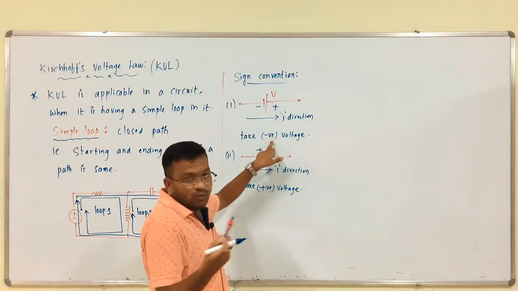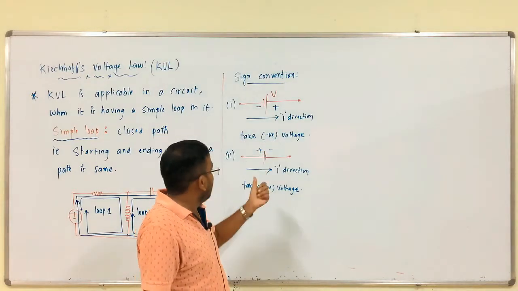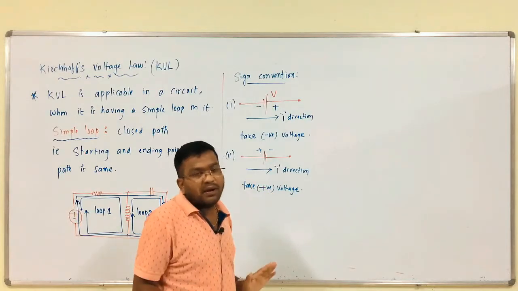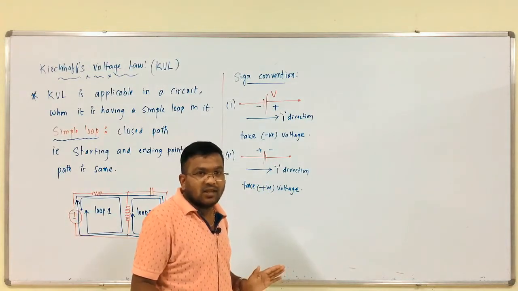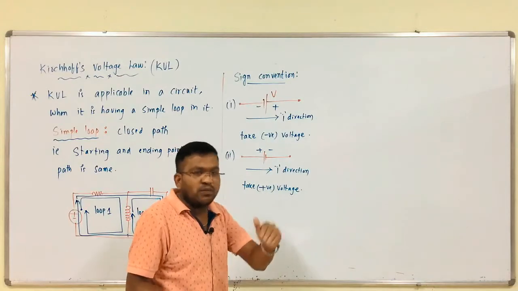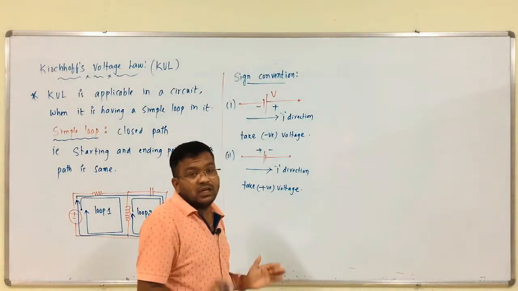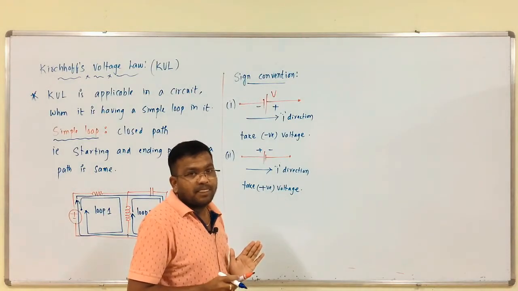You can consider positive voltage for negative to positive, no problem, and negative voltage for positive to negative, no problem at all, because in any case the algebraic sum of voltages in a loop is equal to 0. But you should follow a proper convention to apply.